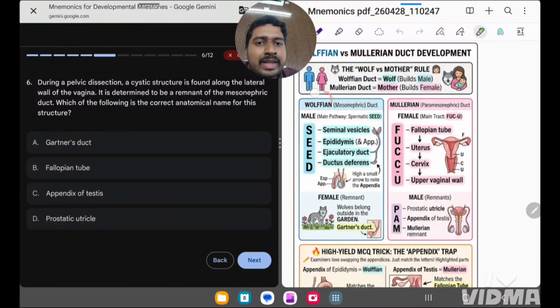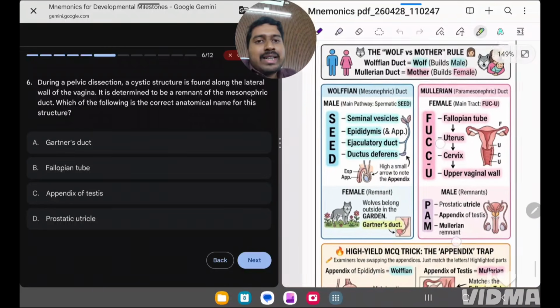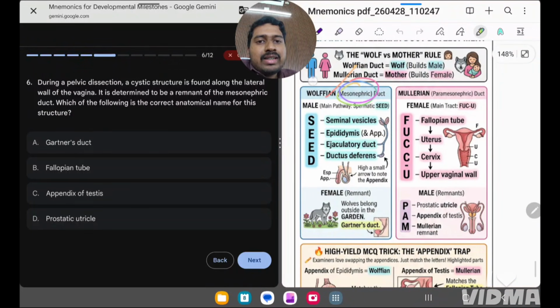Okay, so in females, we know mesonephric duct. What is the remnant? See over here it is given. Female remnant of mesonephric duct is, what is this? Wolves belong outside the garden. So basically it is outside in the garden. Remember this image. So wolf is always in the garden. That means mesonephric duct, other name is what? It is Wolffian duct. Mesonephric duct, Wolffian duct.